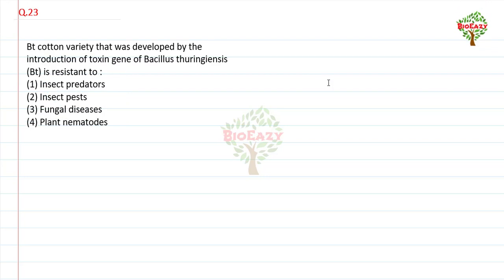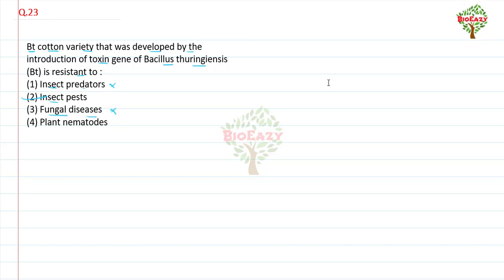Next, question number 23: BT cotton variety that was developed by the introduction of toxin gene of Bacillus thuringiensis. BT is resistant to insect predators, no. Insect pest, yes.